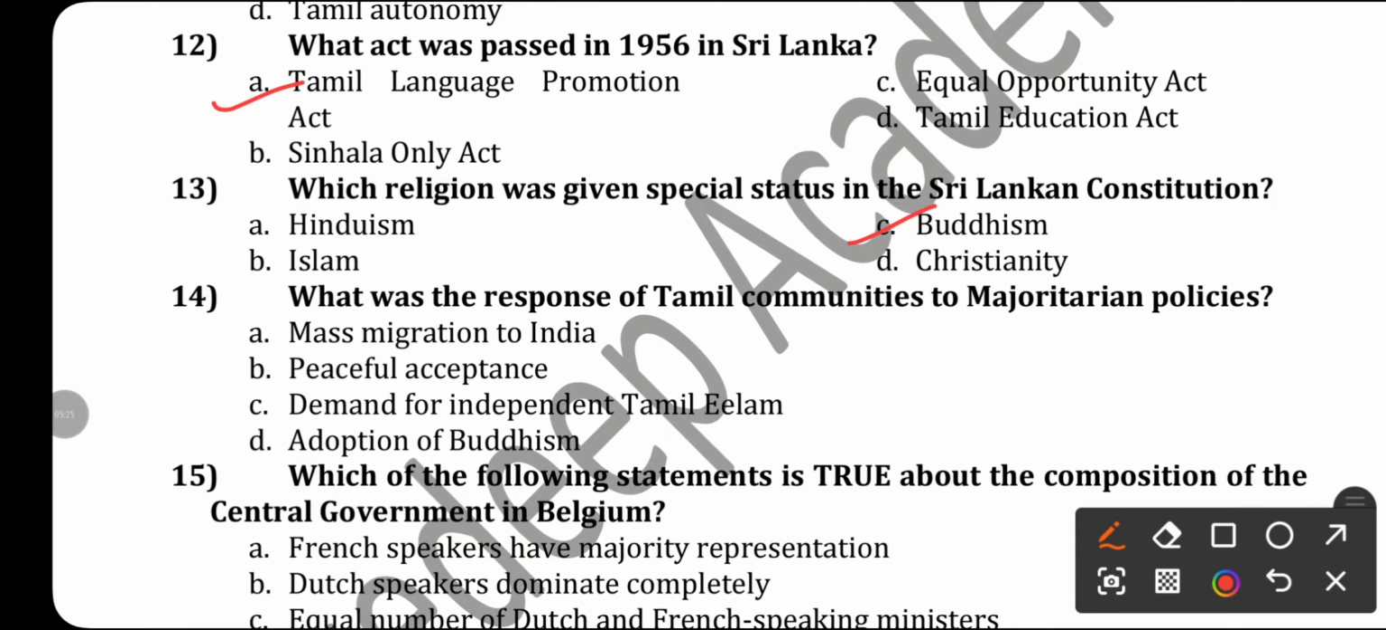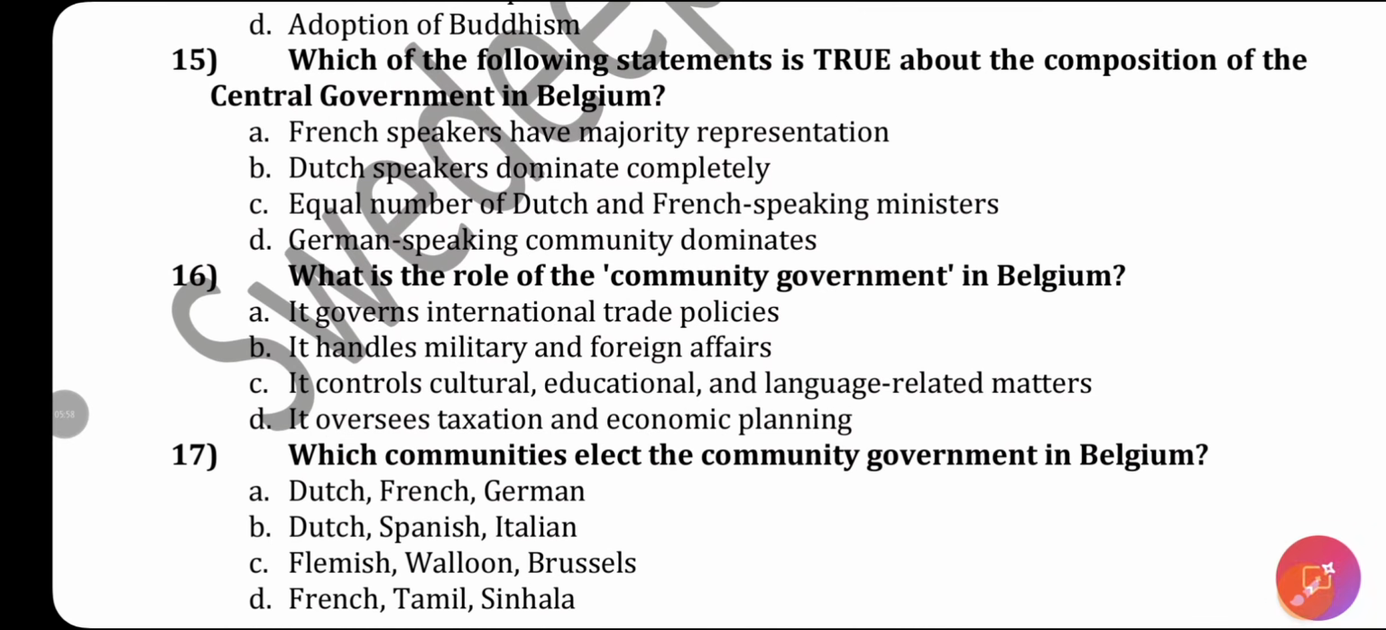What was the response of Tamil communities to majoritarian policies? What was the response of the Tamil communities? They migrated to India? No. They accepted it peacefully? No. They adopted Buddhism, the religion of the Sinhalese? No. So what was the response of Tamil communities? They demanded an independent Tamil Eelam. I hope you can remember. Question number 15.